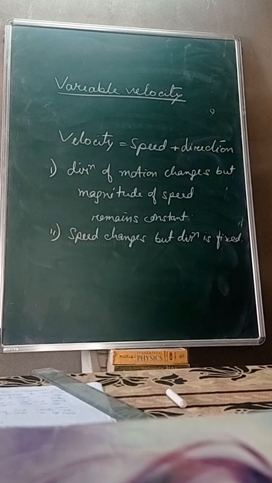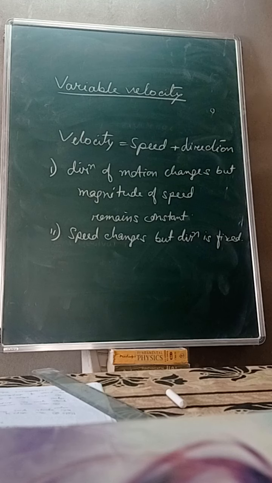And if the body covers equal displacement in equal intervals of time, keeping direction fixed, then the velocity of the body is said to be uniform. If a body covers equal displacement in equal intervals of time, is it clear? Then the velocity of the body is said to be the uniform velocity.